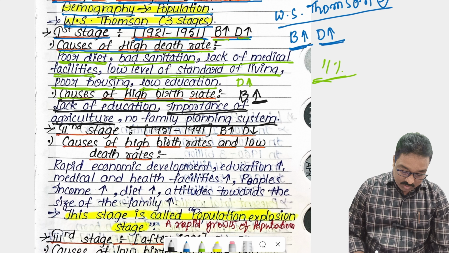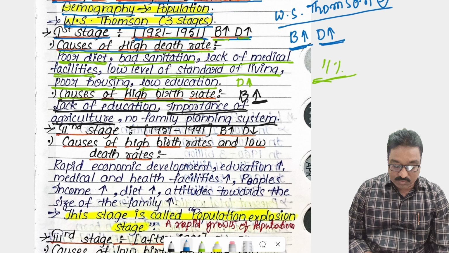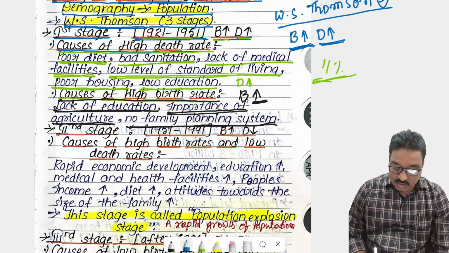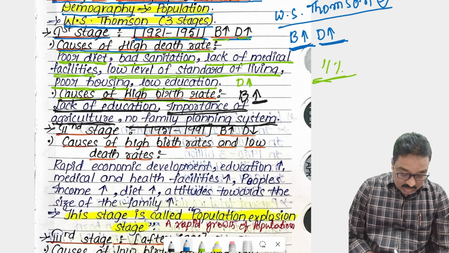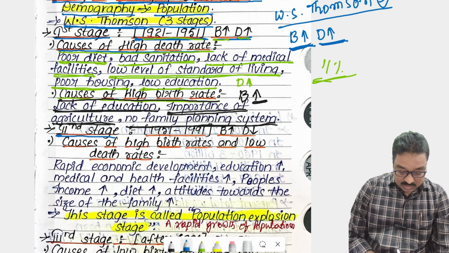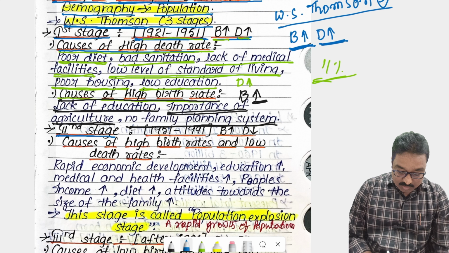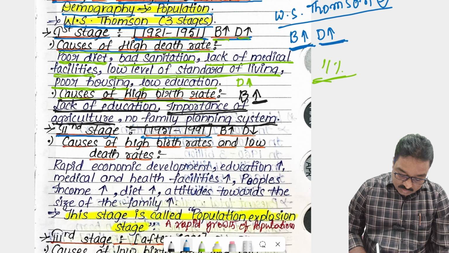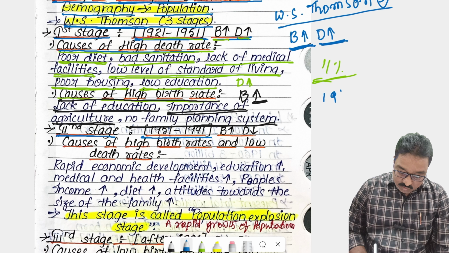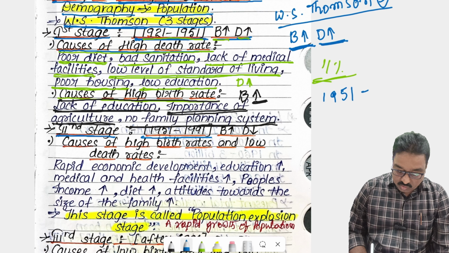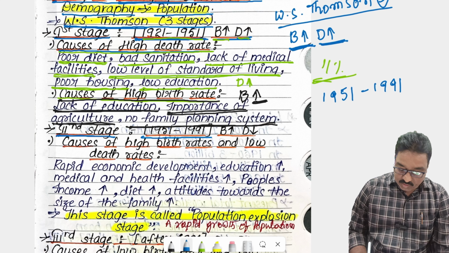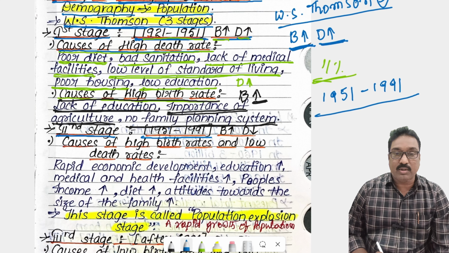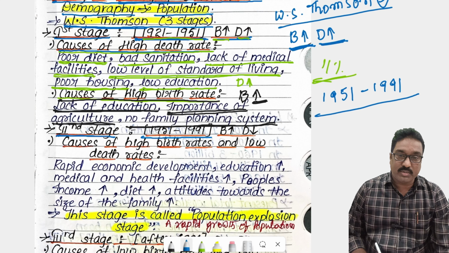And this is the first stage, that's why the birth rate increases and the death rate also increases. And the second stage, what is the time period? 1951 to 1991. This is the second stage of the demographic transition.